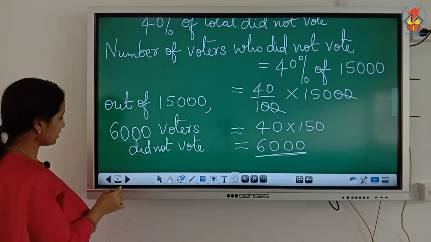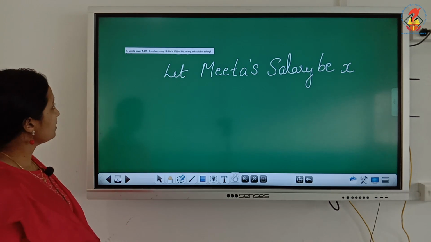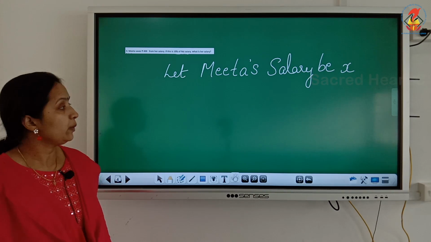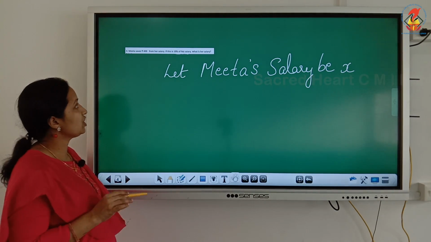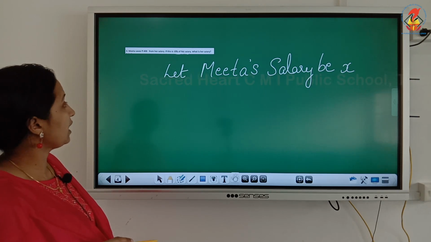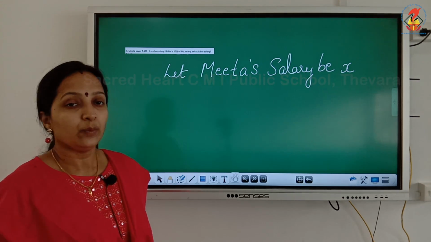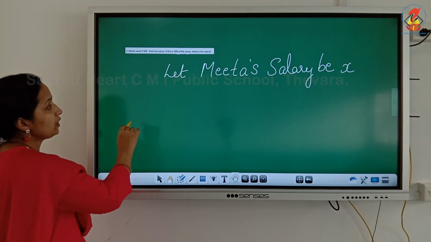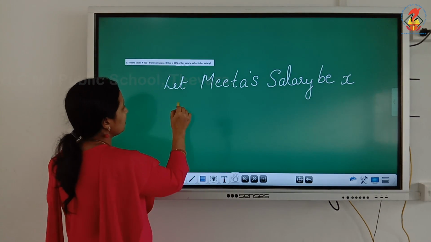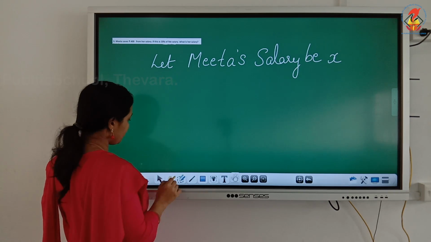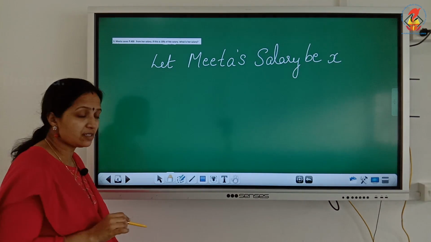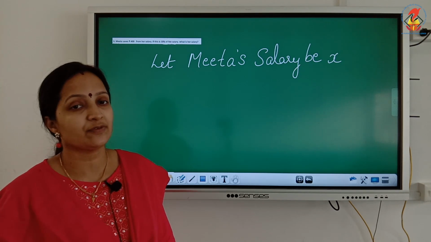Now move to the next question. Smita saves rupees 400 from her salary. We don't know what her salary is, but she is saving rupees 400 every month. If this is 10% of her salary, we don't know her salary, so we took it as X. It is said in the question that 10% of her salary is rupees 400.